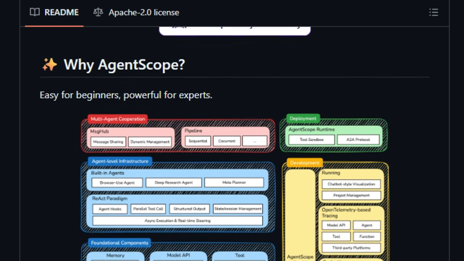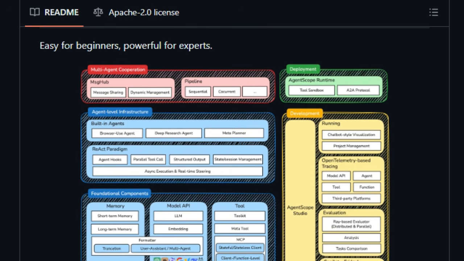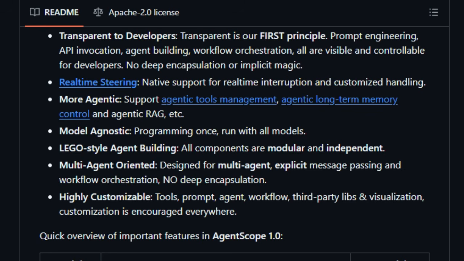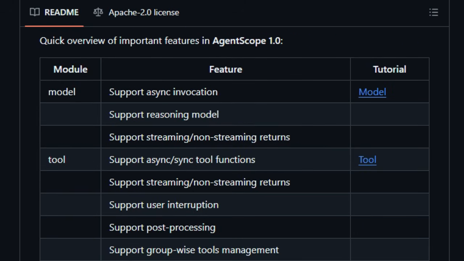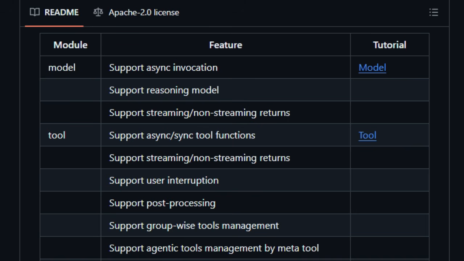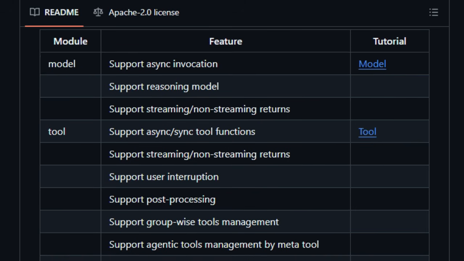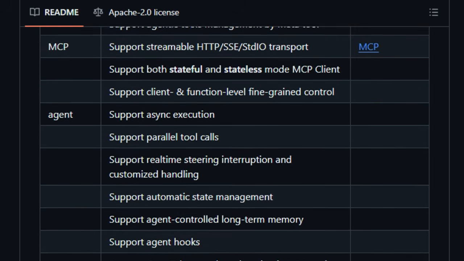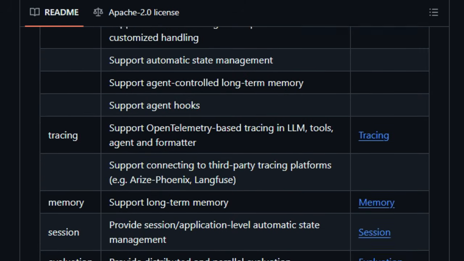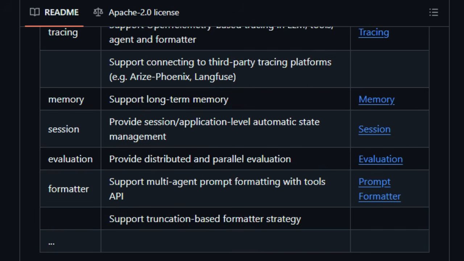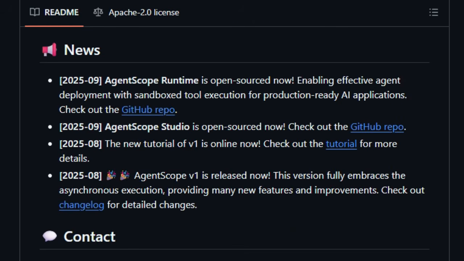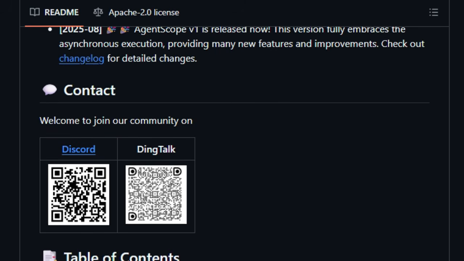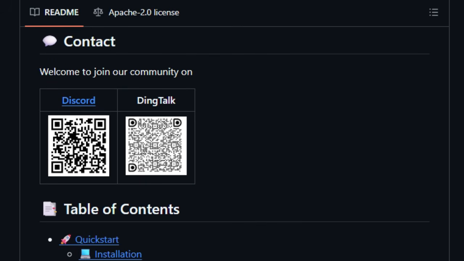Next, it's engineered for real-time steering. You can interrupt agents mid-flow and adjust their behavior immediately, making debugging and adaptation far more intuitive. Plus, it's model agnostic. Write your logic once and run it on any supported model without rewriting code. AgentScope is built like Lego blocks, highly modular. You assemble agents, tools, memory, workflows, and toolkits in flexible combinations, and multi-agent communication is handled directly through structured message passing, not hidden APIs. It's ideal for complex multi-agent orchestration thanks to its asynchronous design and native support for parallel tool calls and multi-agent workflows.